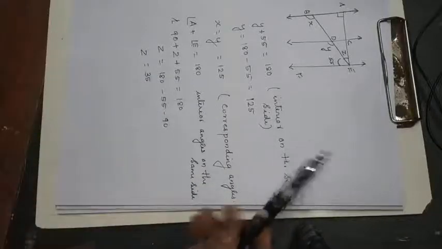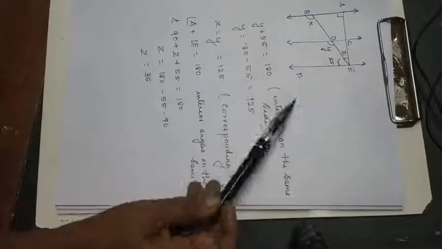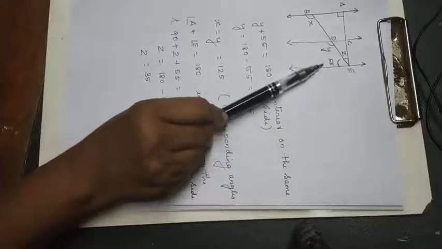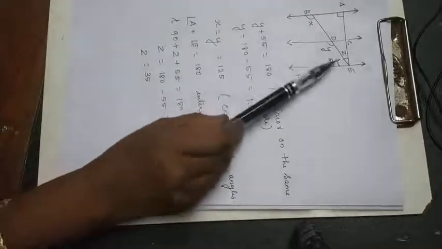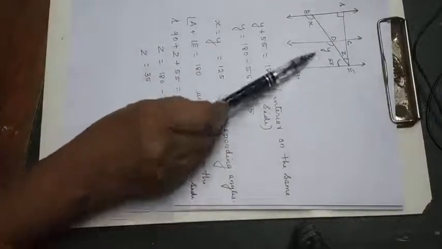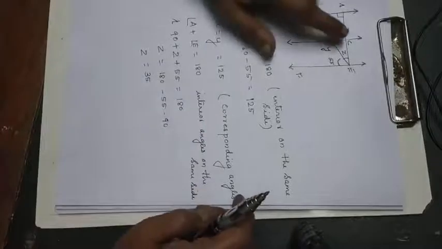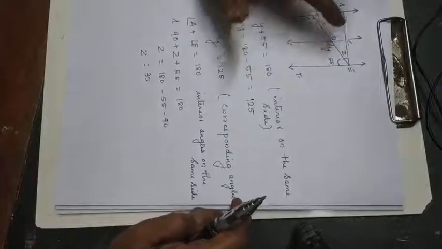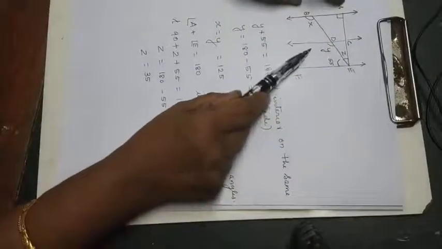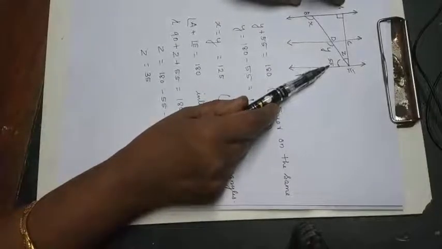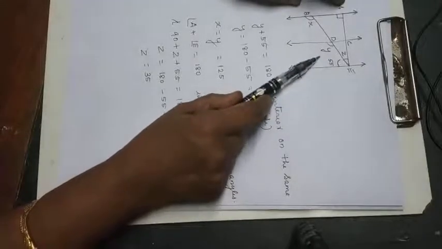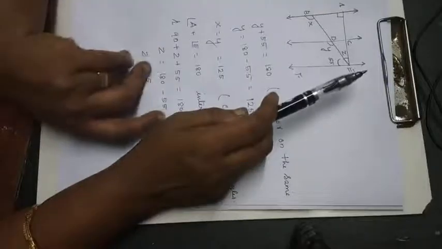So how did you get that? X, Y and Z. First one, Y plus 55 is equal to 180, interior angles on the same side. If you want, you can just place the paper like this, then you can see these two are parallel lines. So Y and 55 will be interior angles on the same side.